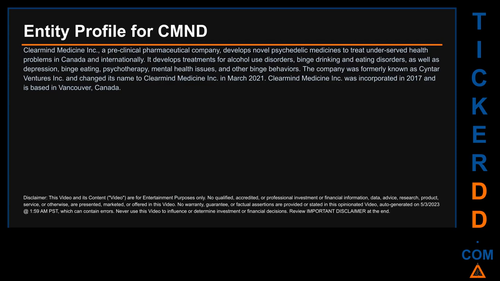I searched the public web to find information about the company that is behind this ticker. Here's what I found. Clearmind Medicine Inc., a preclinical pharmaceutical company, develops novel psychedelic medicines to treat underserved health problems in Canada and internationally. It develops treatments for alcohol use disorders, binge drinking and eating disorders, as well as depression, binge eating, psychotherapy, mental health issues, and other binge behaviors. The company was formerly known as Centaur Ventures Inc. and changed its name to Clearmind Medicine Inc. in March 2021. Clearmind Medicine Inc. was incorporated in 2017 and is based in Vancouver, Canada.